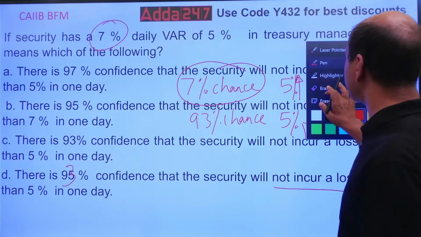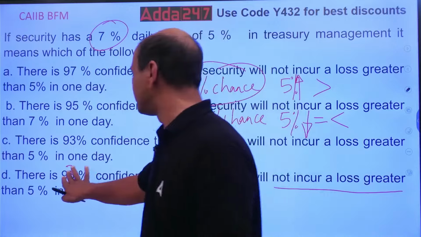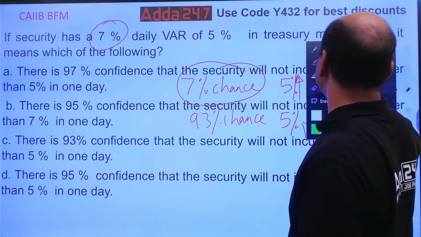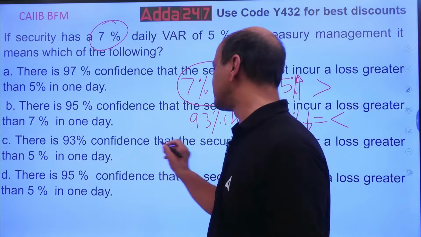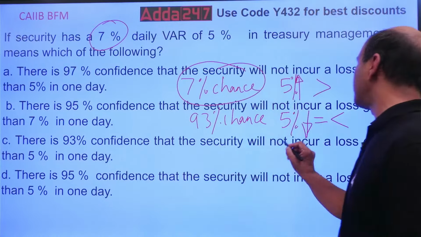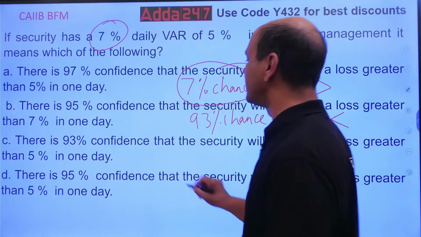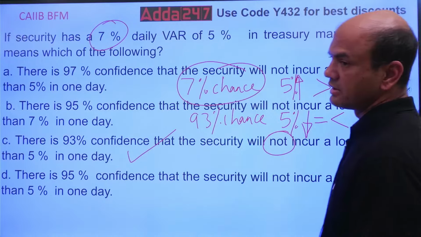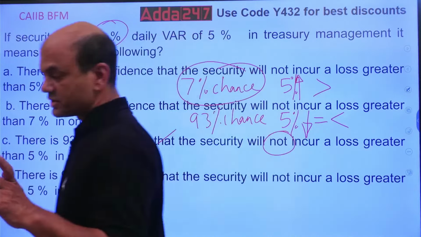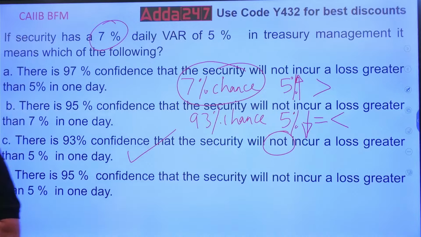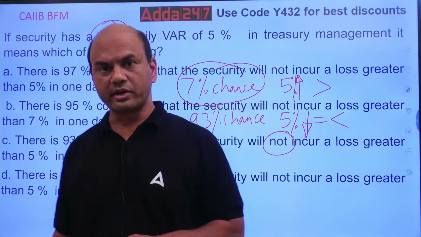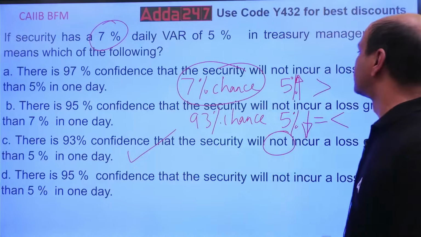C is already given, right? C is already given over here. So the answer is C over here. There is a 93% chance that the security will not incur a loss greater than 5%. Got it, everyone? There is a 93%. This logic of 7% and 93% is very important for you. You must understand this very clearly. Okay? Got it, everyone? Next.